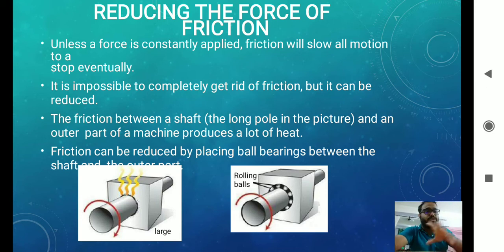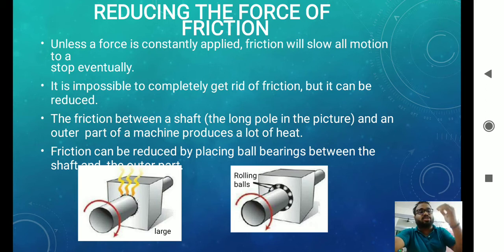So unless a force is constantly applied, friction will always slow it. Because if you pedal, then suddenly if you stop pedaling, then slowly the cycle comes to rest. Why? Because force of friction is being applied. So unless a force is constantly applied, friction will slow down. Now in order to overcome the force of friction, you have to keep on adding the force. So then only the frictional force will be overcome.